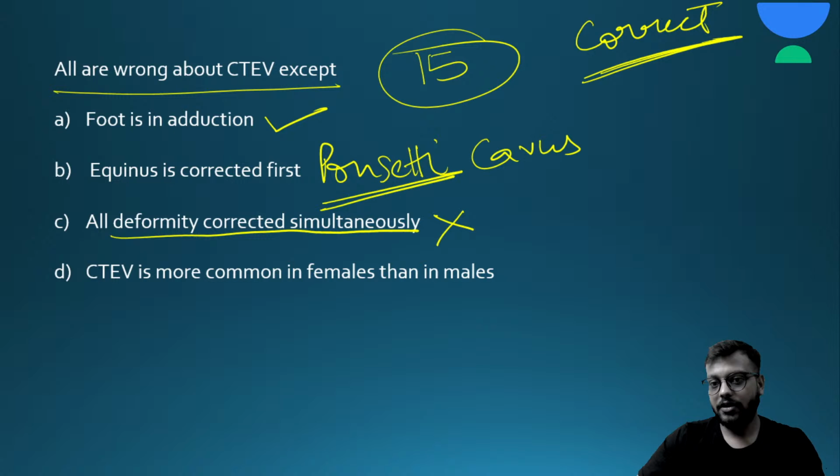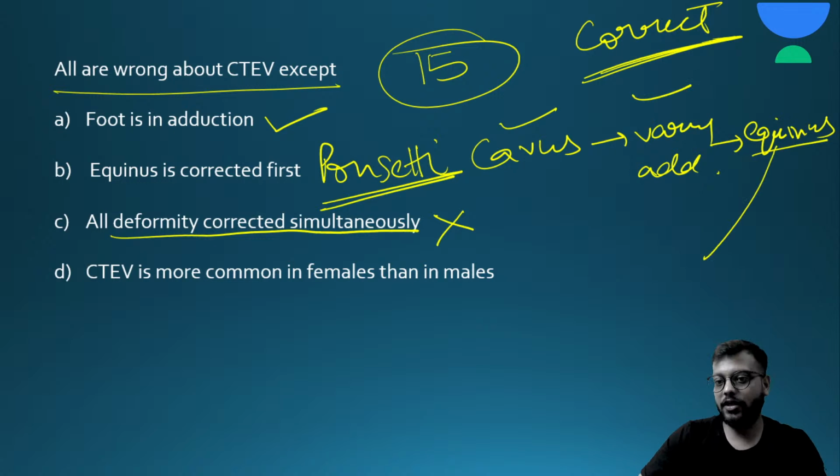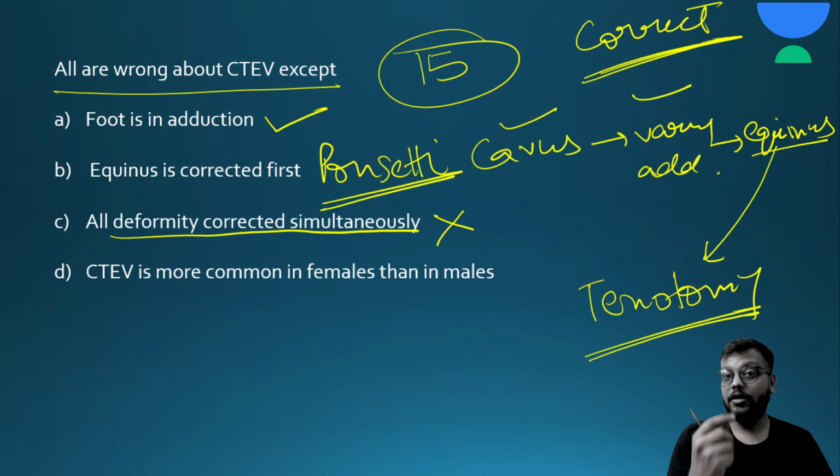The first ones are corrected by serial casting, and equinus deformity is corrected by a very minor surgical procedure called tenotomy, where you cut the tendo Achilles, so the equinus does not remain, because this equinus or plantar flexion is due to the tendo Achilles. So this option is wrong.